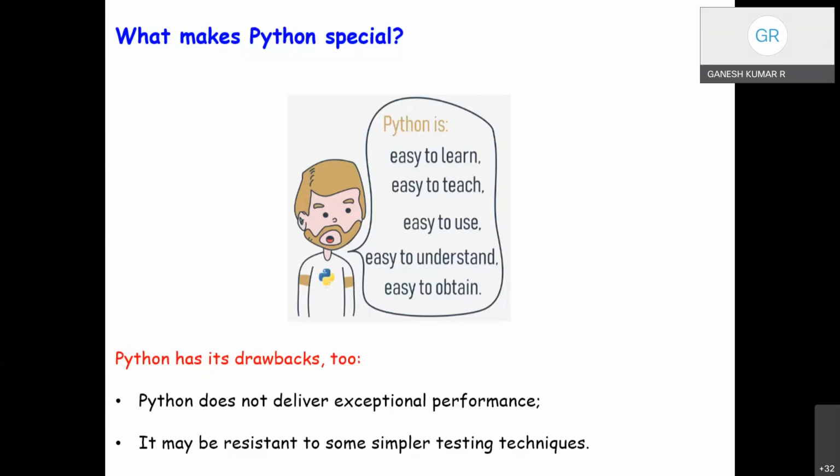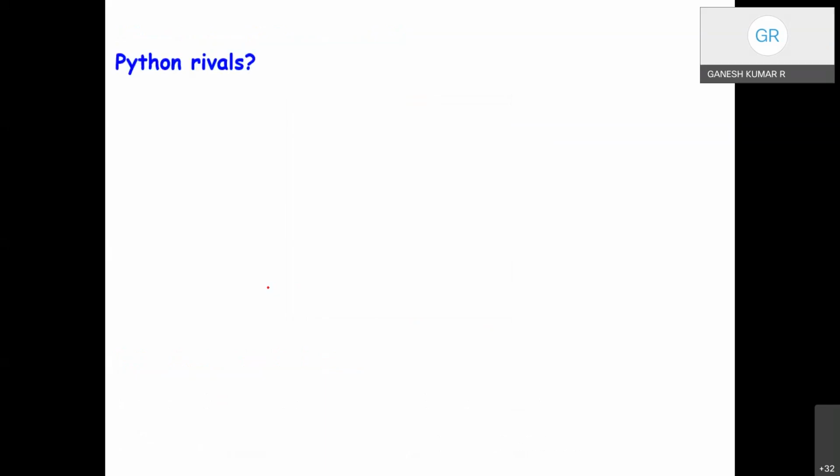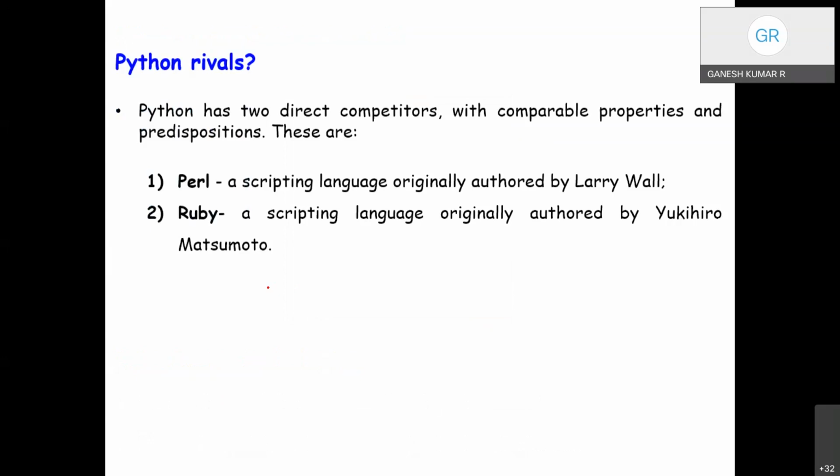Fine. And Python's rivals. Python has two direct competitors with comparable properties and predispositions. They are Perl and Ruby. Perl is an object-oriented scripting language originally authored by Larry Wall. And Ruby, yet another very popular language used by a lot of the programming community, is another scripting language originally authored by Matsumoto.